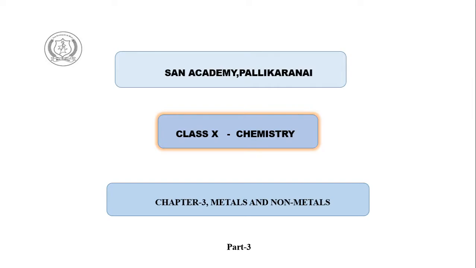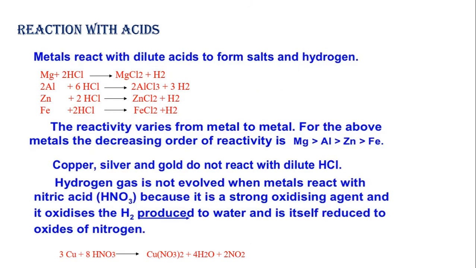Hello children. Today in chapter 3, metals and non-metals, we are going to discuss how metals react with acids and metal salt solutions. And we are going to see ionic compound formation and their properties. First, we will see the reaction of metals with acid.